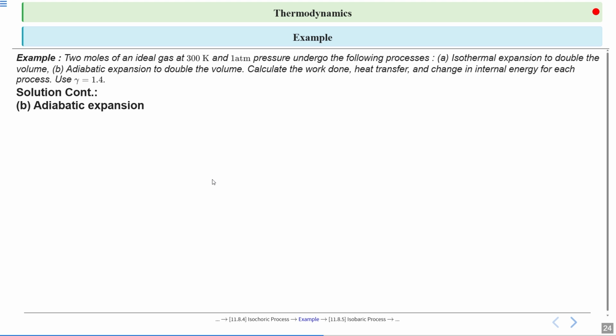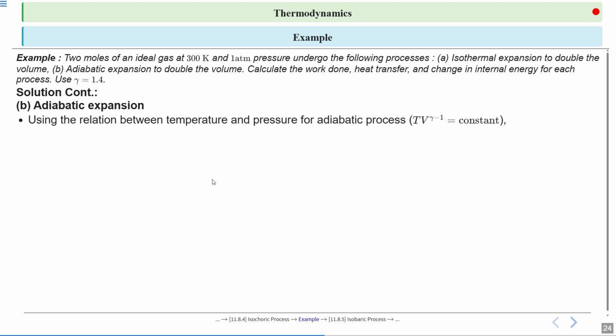Now second is for adiabatic expansion. Using the relation between temperature and volume for the adiabatic process, that is T into V raised to the power gamma minus 1 equal to constant. So we can write T1 V1 raised to the power gamma minus 1 is equal to T2 V2 raised to the power gamma minus 1.